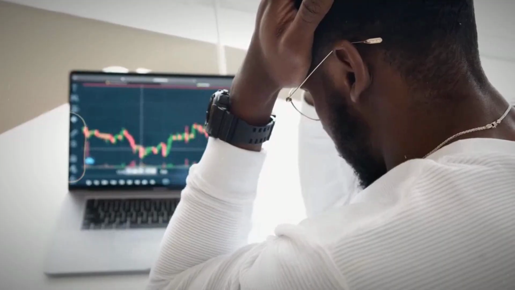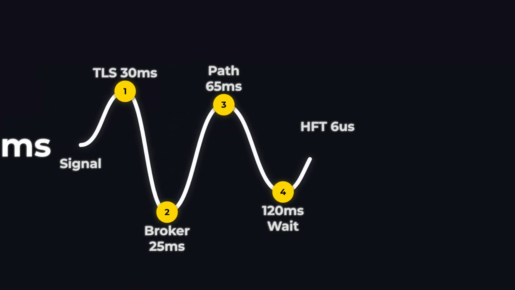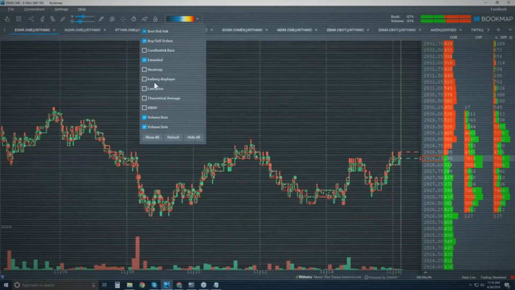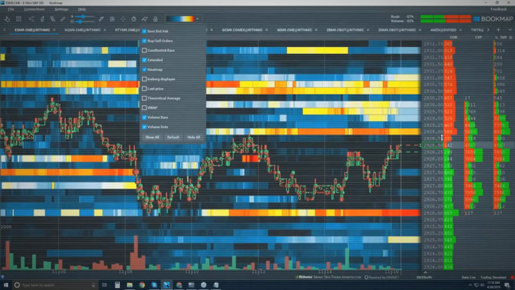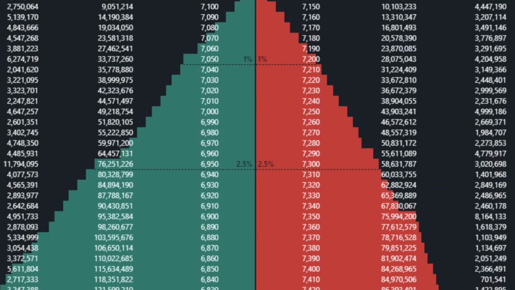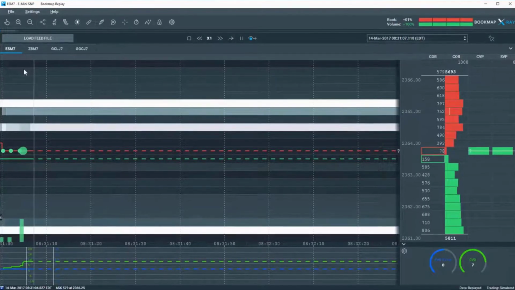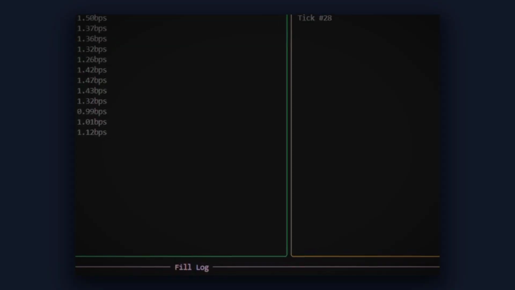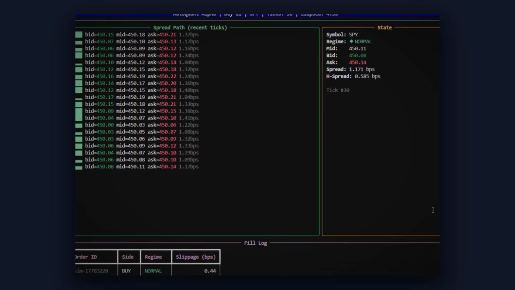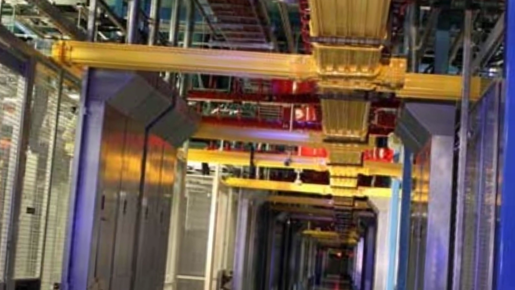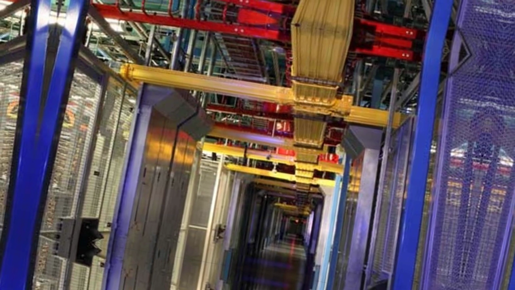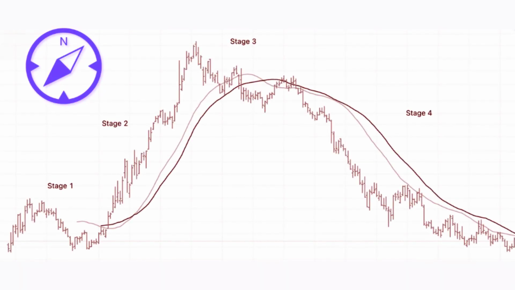That delay is not just a technical inconvenience, it is an open invitation for faster market participants to exploit the gap. While a Python process waits for an HTTPS round trip, high-frequency trading algorithms are already scanning the order book for signs of imbalance. They detect the footprint of a pending order, step in to consume the best available liquidity, and widen the spread before the original order even arrives. By the time the Python-driven trade hits the matching engine, the price has moved. The fill comes at a worse level, sometimes by several pips or ticks, and the strategy's theoretical edge evaporates.